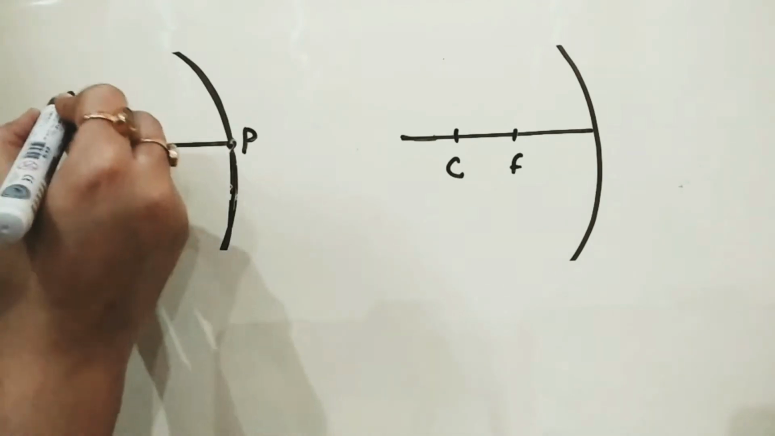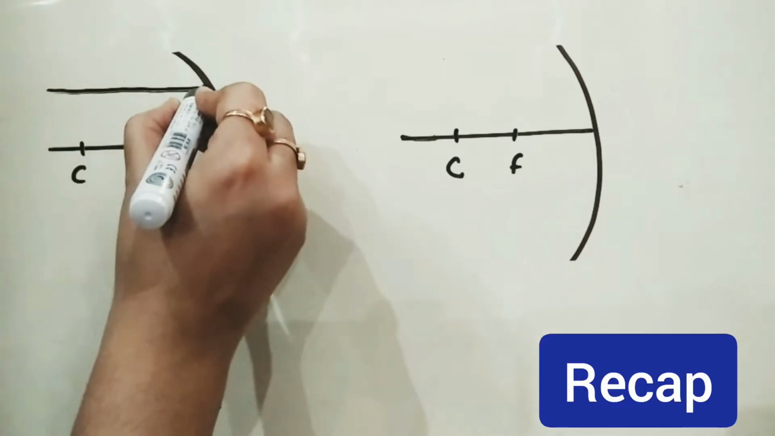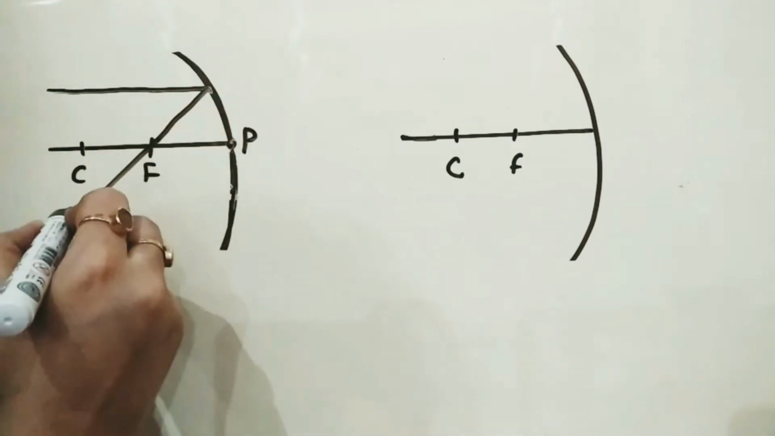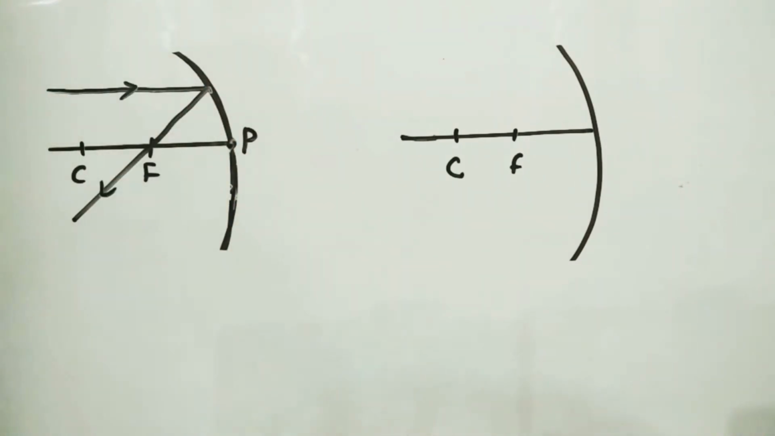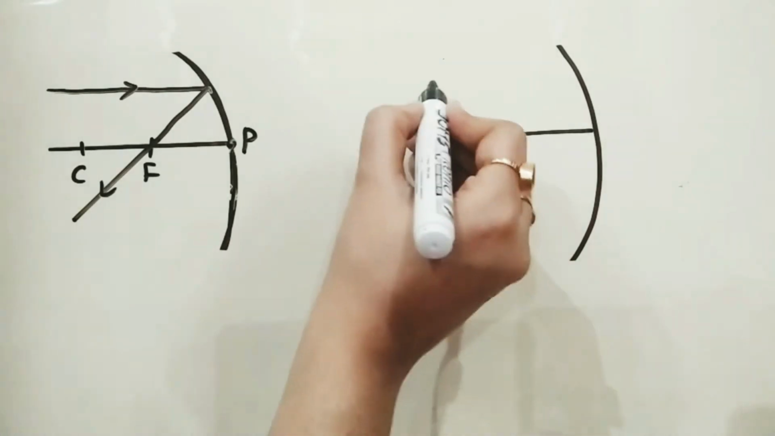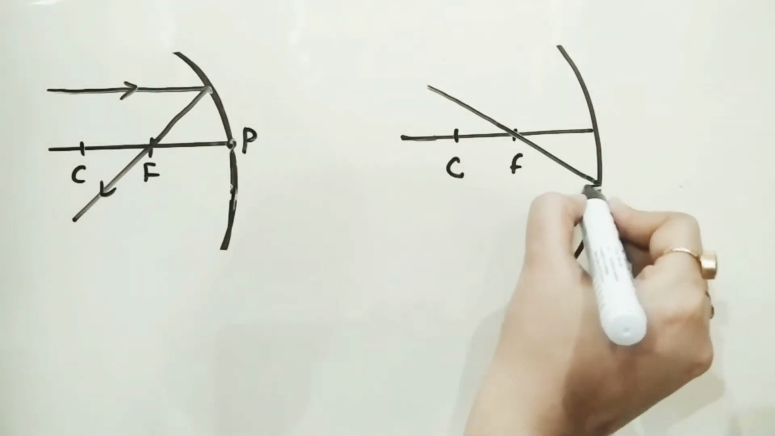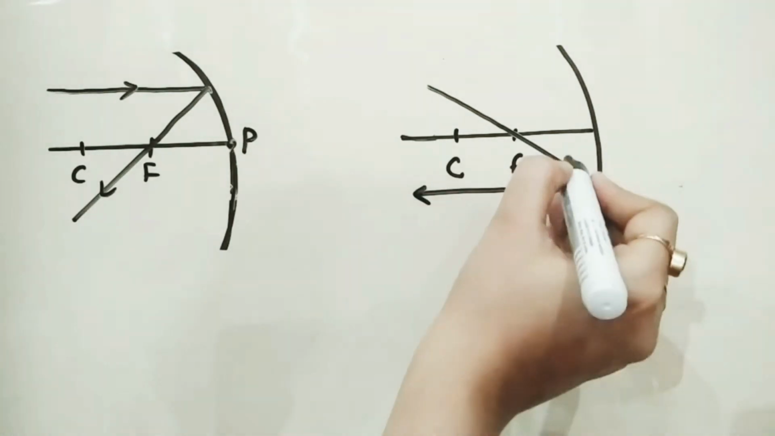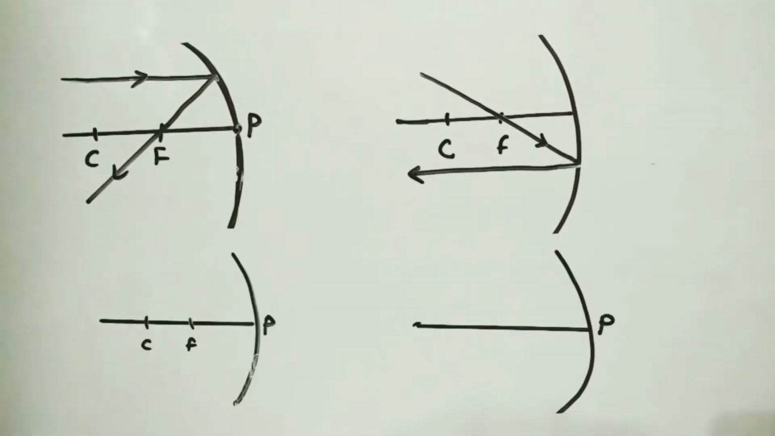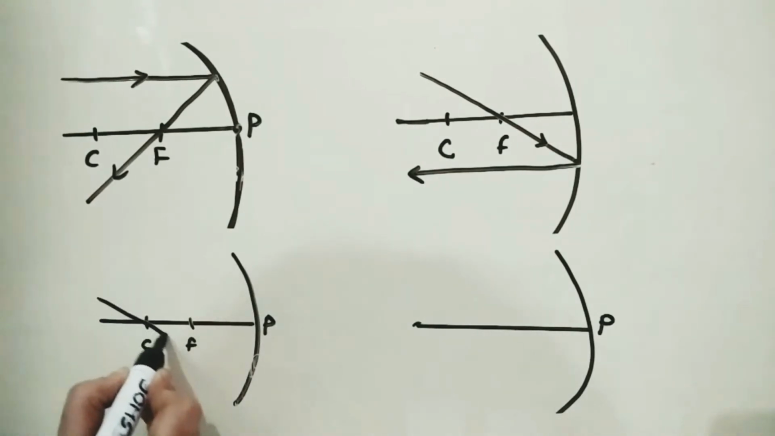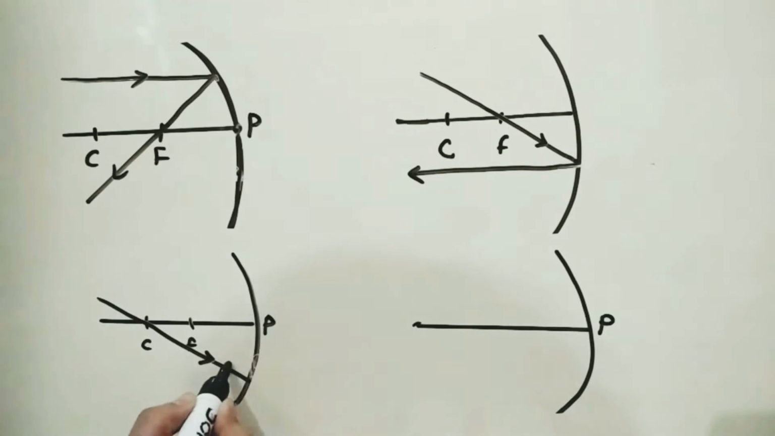The first rule says that whenever a ray passes parallel to the principal axis, then it will pass through the focus. Second, just the reverse of it: if a ray passes through the focus, then it reflects parallel to the principal axis. And the next rule: if the ray passes through the center of curvature, then it follows the same path, that is, no deflection from the path will take place.